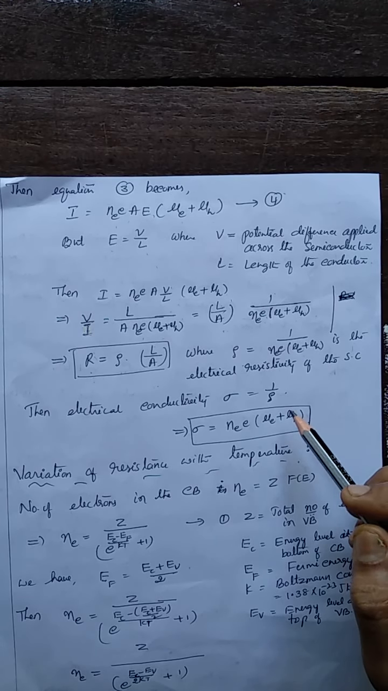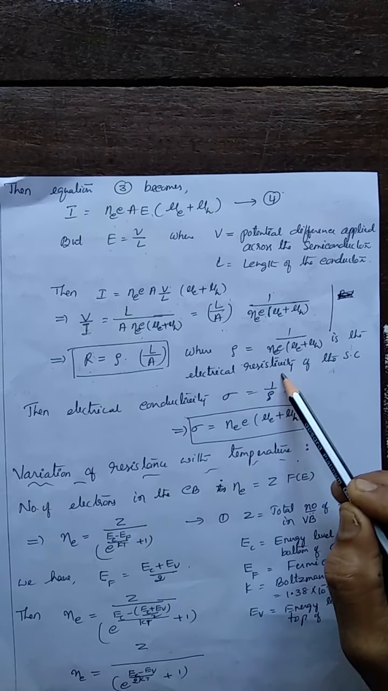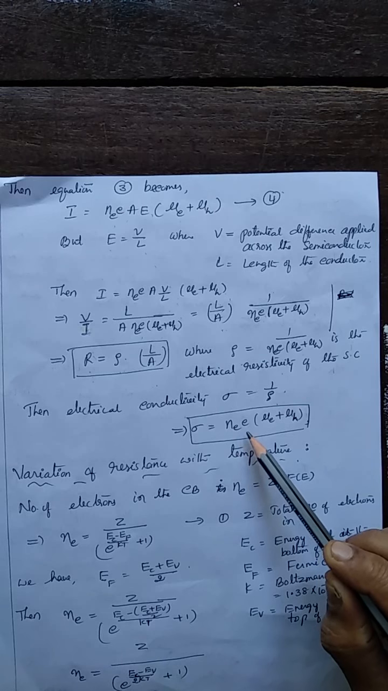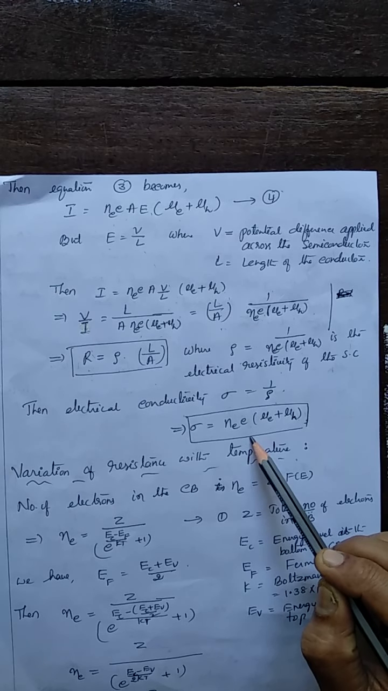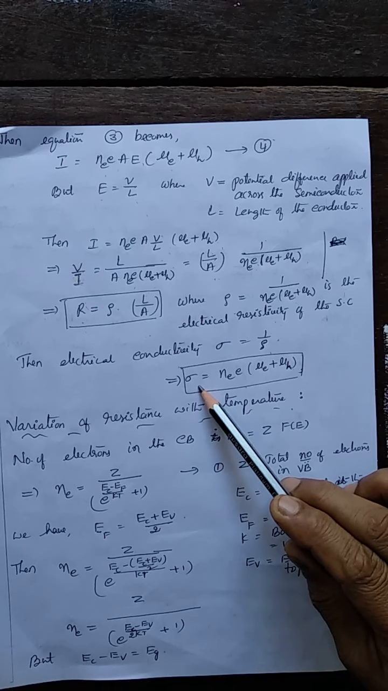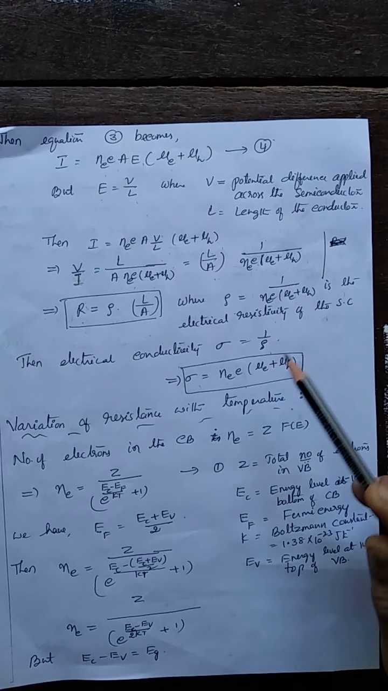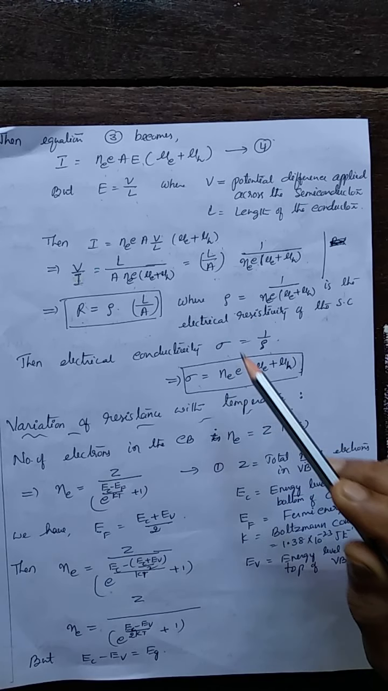Resistivity and conductivity are inversely proportional, so that electrical conductivity sigma is 1 by rho, nothing but N e into (mu E plus mu H). This is the expression for electrical conductivity of the semiconductor. Now, how does this electrical conductivity or resistivity vary with temperature? What about the variation of rho and sigma with temperature?